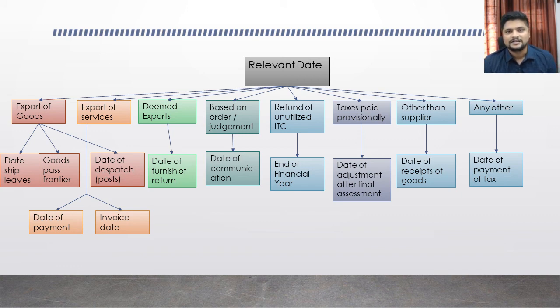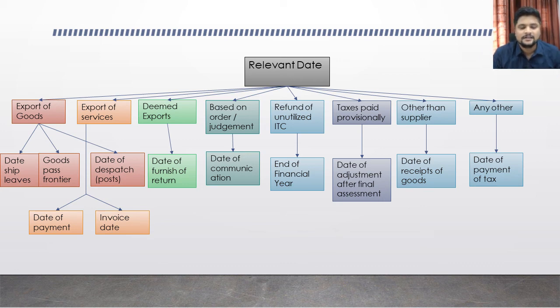Next type of transaction is deemed exports. We have already discussed what is called deemed exports. In case of deemed exports, the relevant date is the date of furnishing of your return for the tax period. Next type of transaction is based on an order or a judgment. If a refund has arisen based on an order of court or any judgment of law, then the relevant date here is the date of communication of the order. The date when the order is communicated to the taxpayer is called the relevant date here.